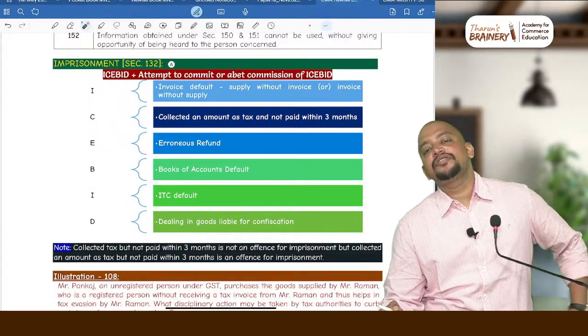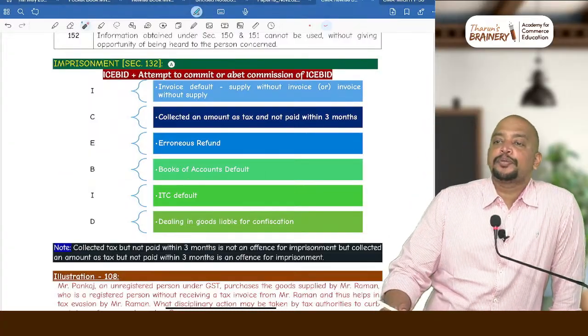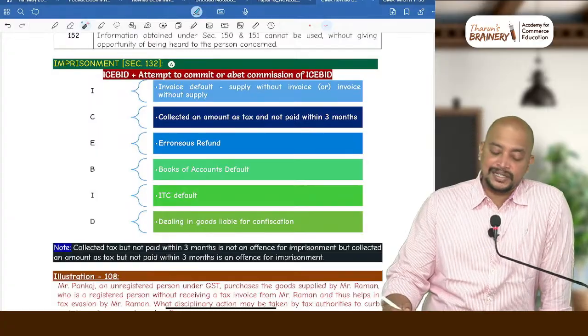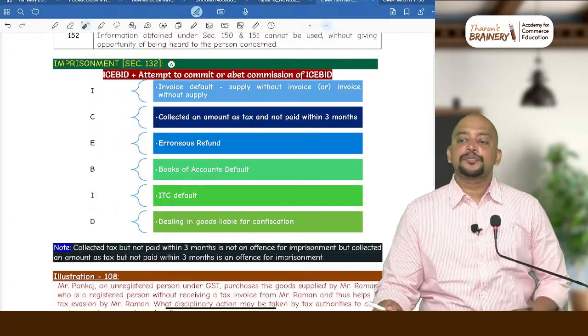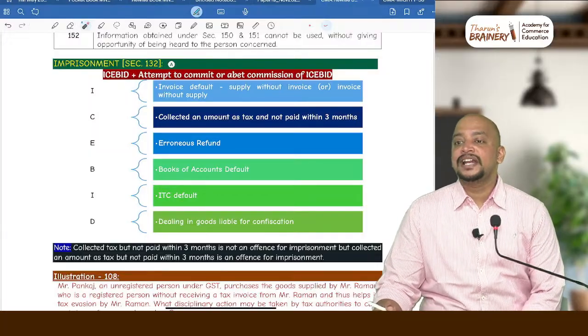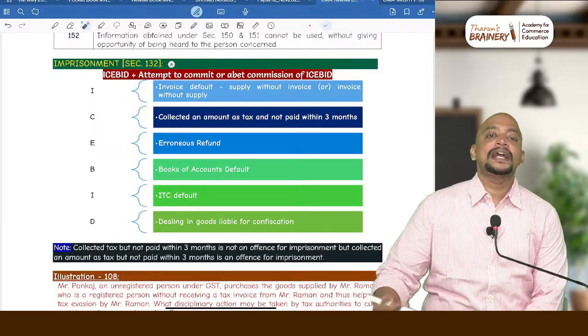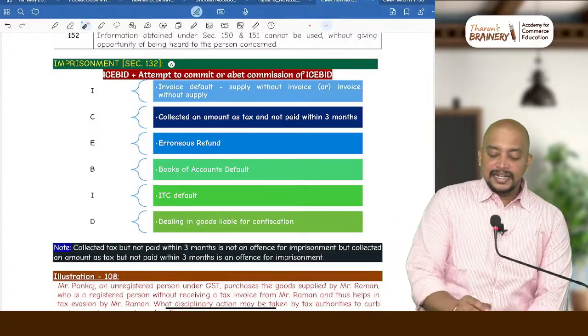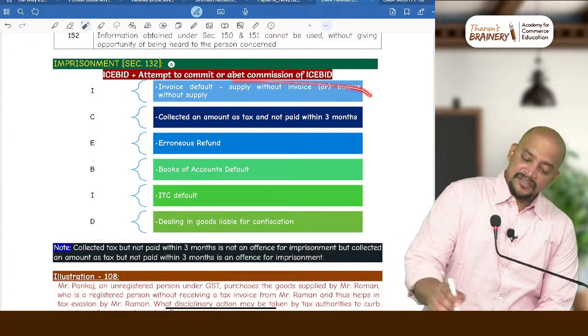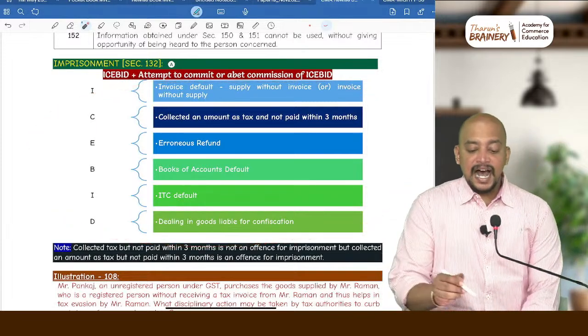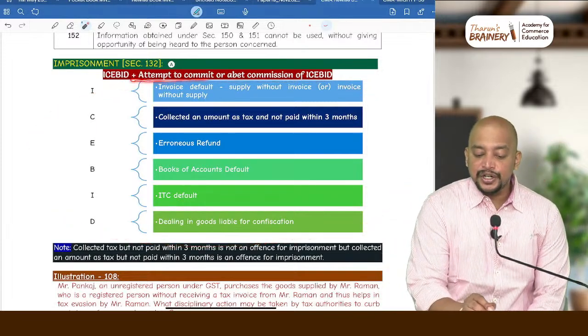Books of accounts default means what? Not maintaining proper books of accounts or fake books of accounts, etc. Then I for ITC default. ITC default means you are not supposed to avail ITC, but you have availed ITC. All ITC related defaults. Then D, dealing in goods liable for confiscation. These offences plus attempt to commit or abetting commission of ICEBID.